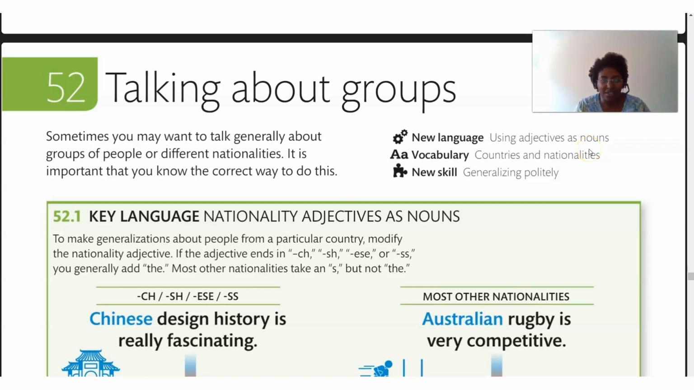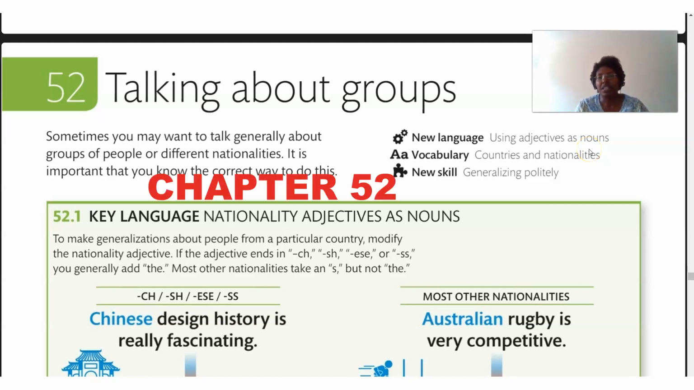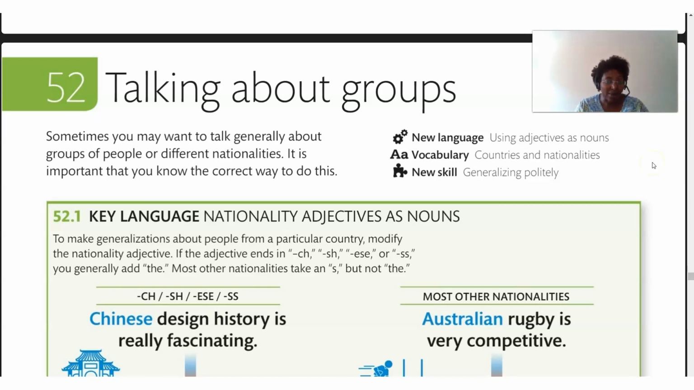Okay, everyone, this is chapter 52, talking about groups. So what is our new language for today? Using adjectives as nouns, vocabulary, countries and nationalities, and a new skill, generalizing politely. So, talking about groups. Let's read our intro paragraph here.